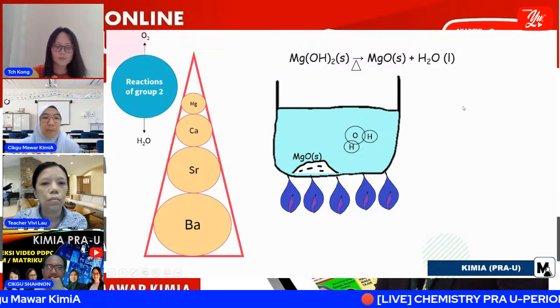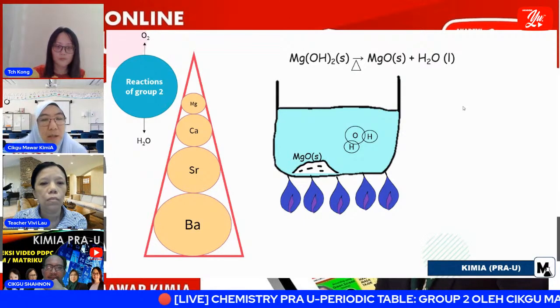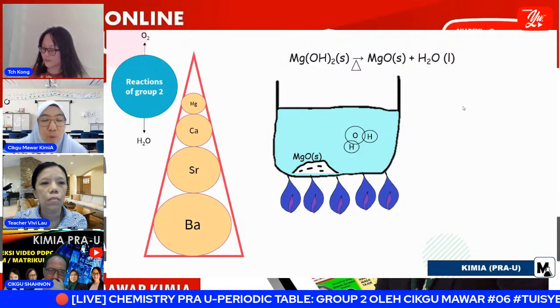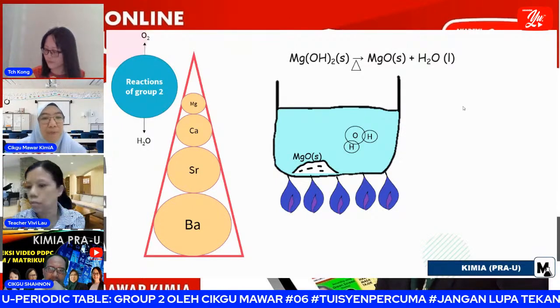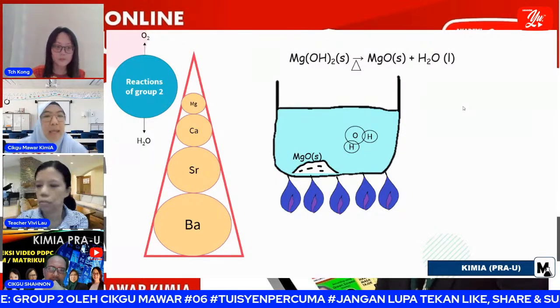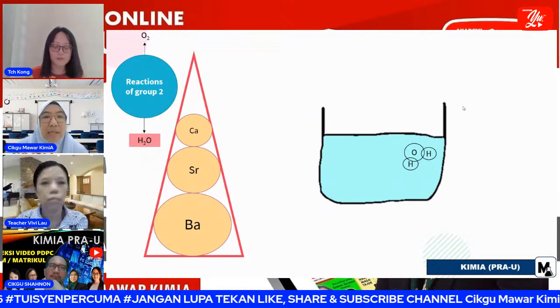So the second point for magnesium is that when magnesium metal reacts with steam, it will form magnesium oxide first. And then when magnesium oxide further reacts with water, it will form magnesium hydroxide. Okay, that is the step that you must memorize.